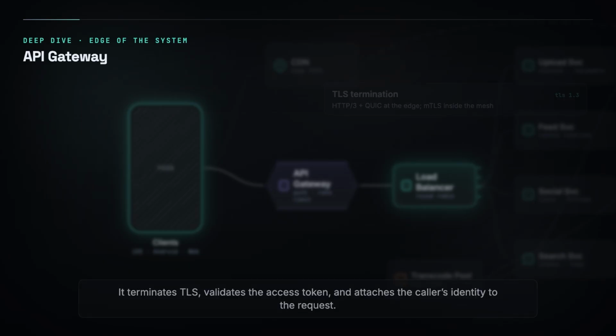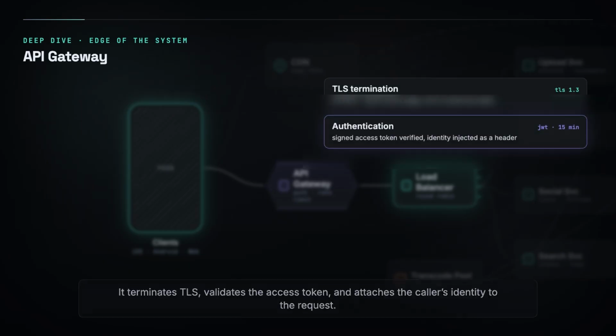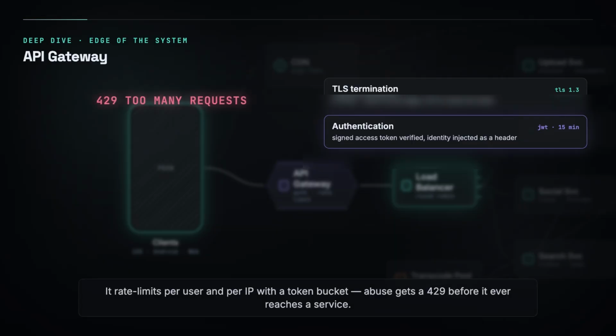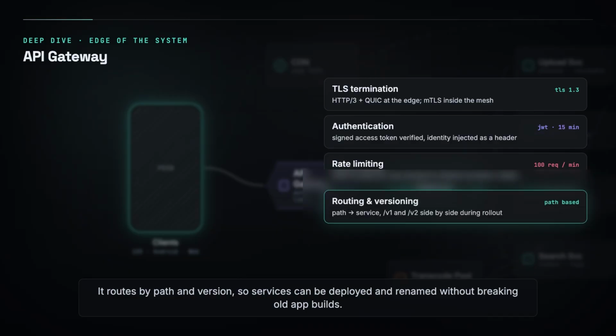Transcoding runs off the queue, and finished renditions are served from the CDN, not from the services. 2 rules hold the whole thing up. The compute tier is stateless and autoscaled, and every piece of state is replicated across availability zones.